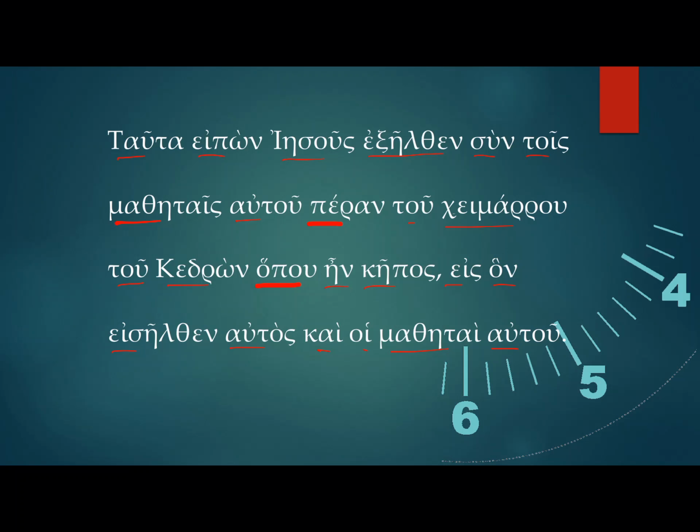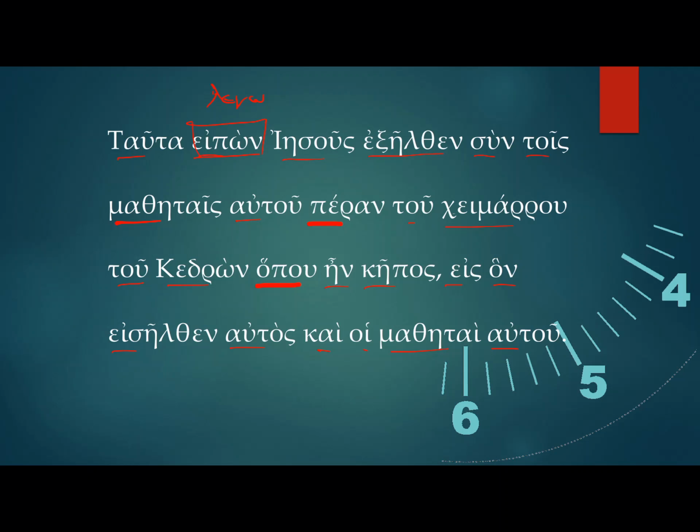So to translate this, we begin with a participle, and this is actually an aorist participle. This is the aorist of lego. You remember lego means I speak, I say. So this is setting the time frame for when the next events are going to happen.